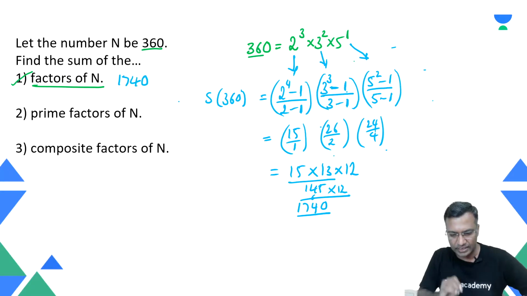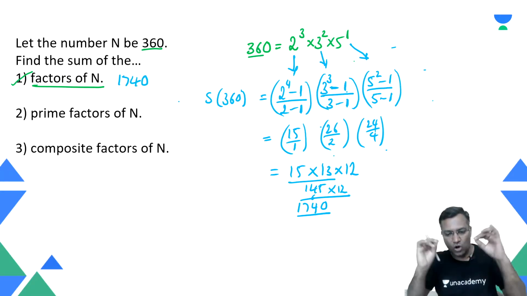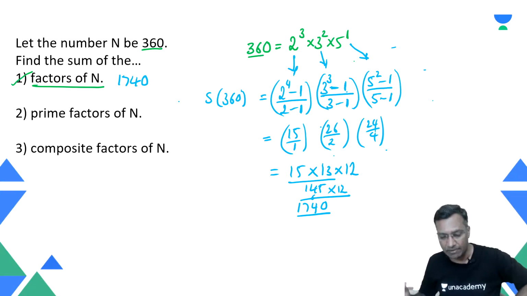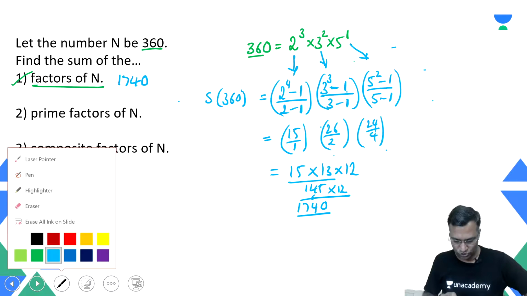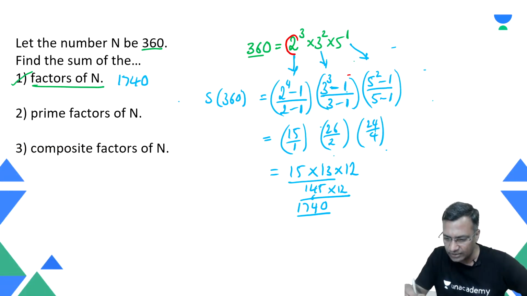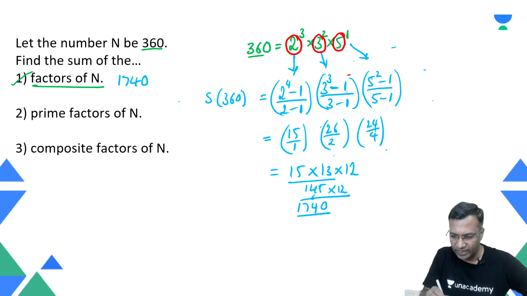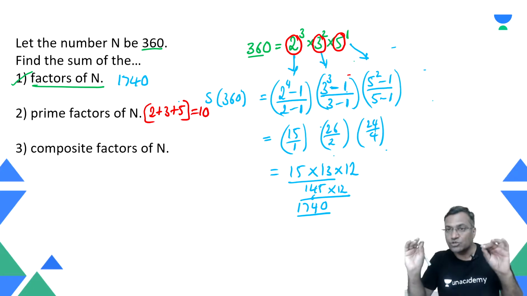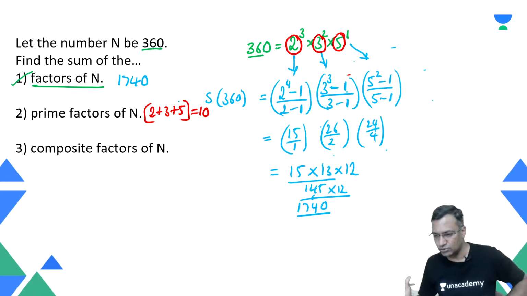Right, which forms 1740, which is the sum of all the factors of 360. That's a simple calculation. Hey, what is the sum of prime factors? Oh, that's a very simple question. Prime factors: 2 is a prime factor, 3 is a prime factor, 5 is a prime factor. The sum of prime factors is 2 plus 3 plus 5. That is it. What is it? 10. The sum of all the prime factors is simply 10 because the given number has only 3 prime factors, right?